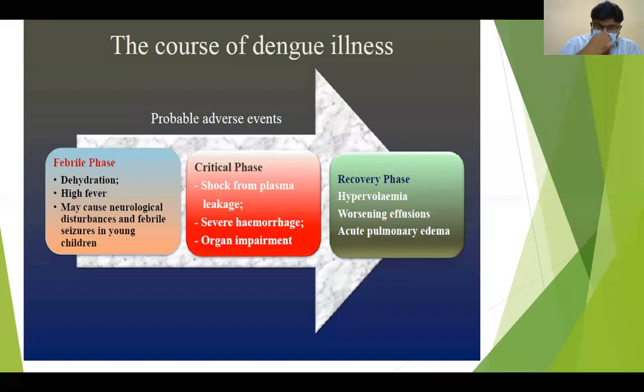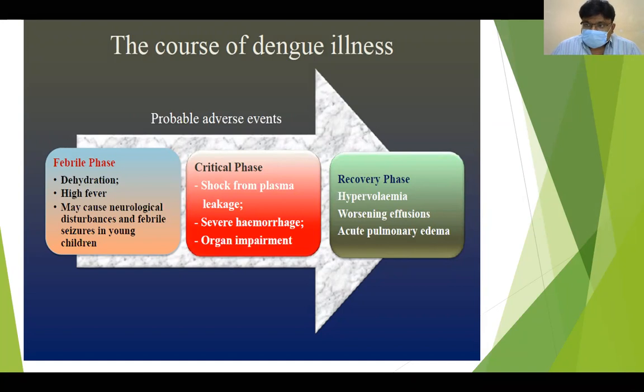In the febrile phase, there will be dehydration and high fever, which may cause neurological disturbances, and sometimes febrile seizures. In the critical phase, there may be shock. These are the complications during different phases which we have to deal with.